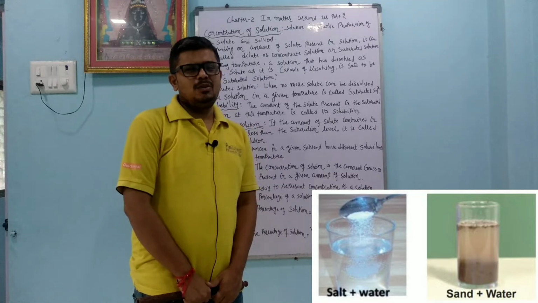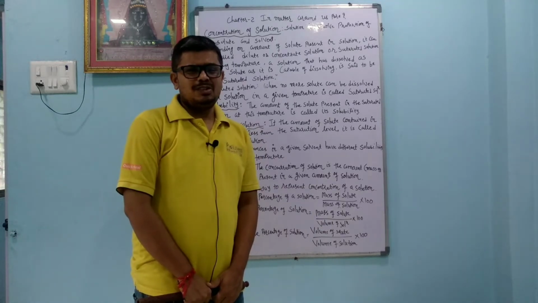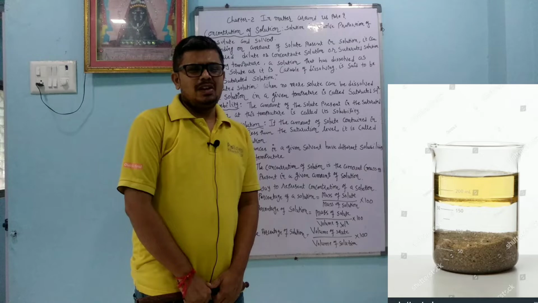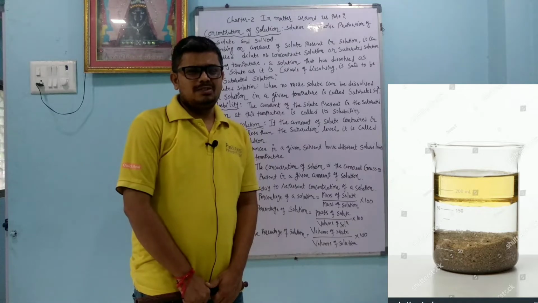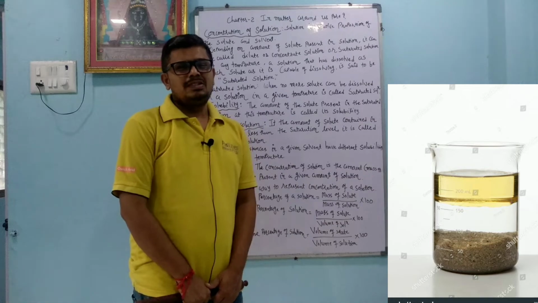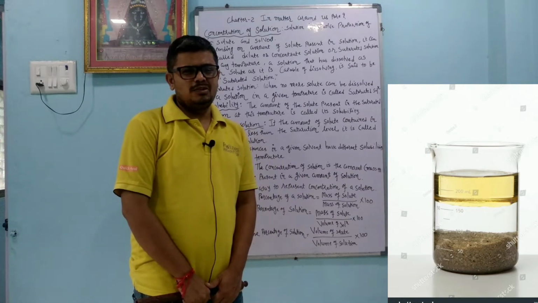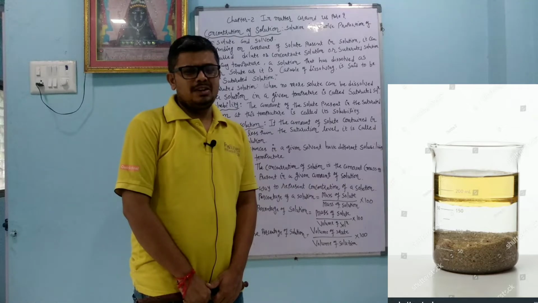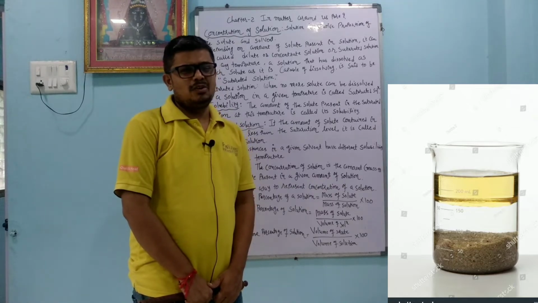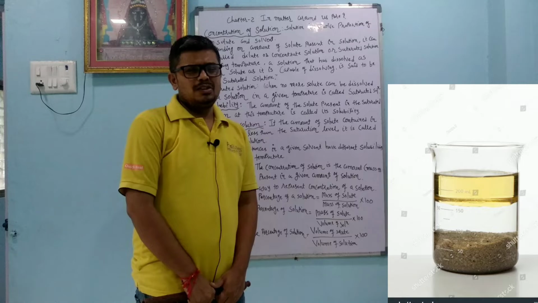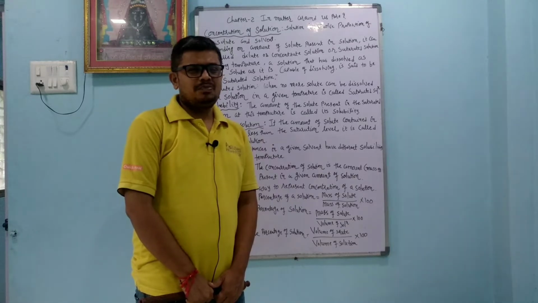In the same way, we have another category, the heterogeneous mixture: a mixture in which we can separate the different components, different matter, is called a heterogeneous mixture. An example is sand and water. When we try to dissolve sand in water, it does not dissolve, it is not soluble in it, and we can separate the sand and the water. So it is an example of a heterogeneous mixture.